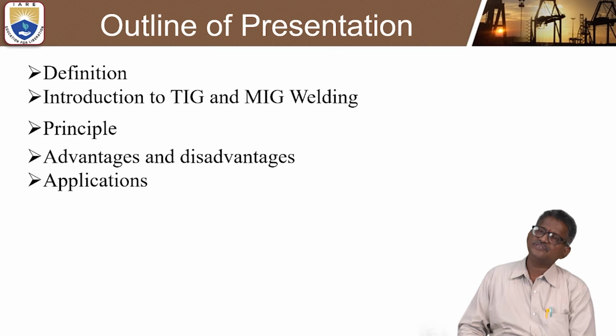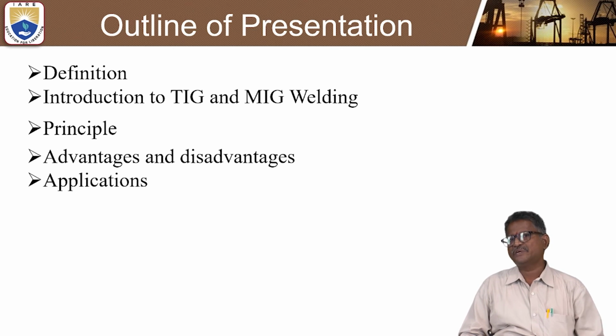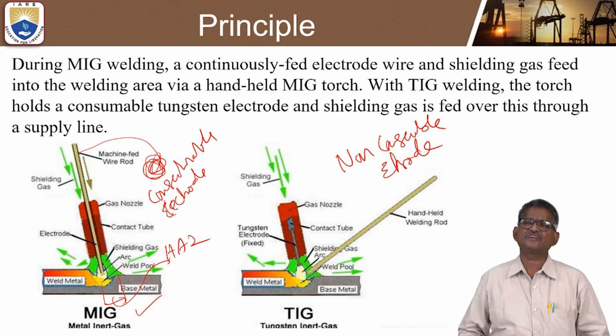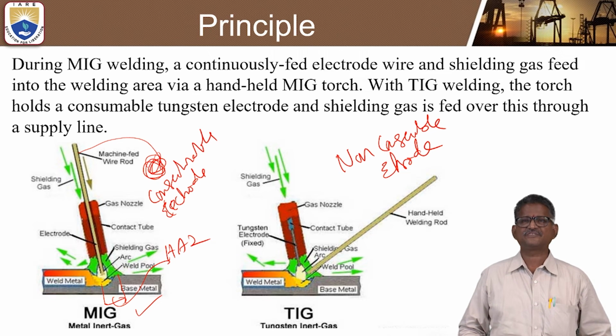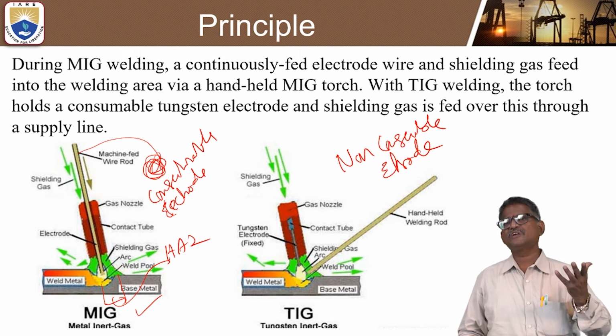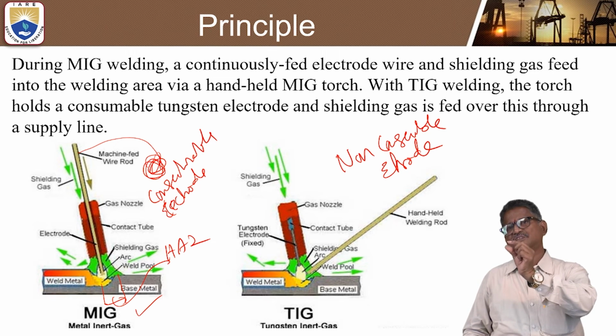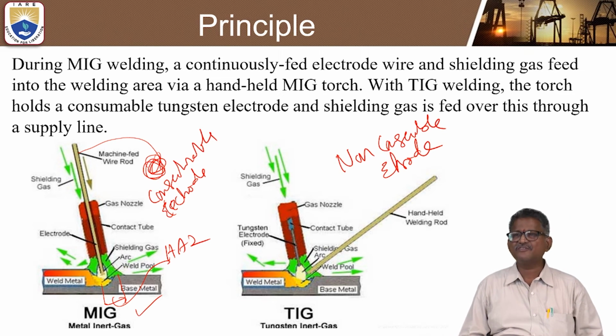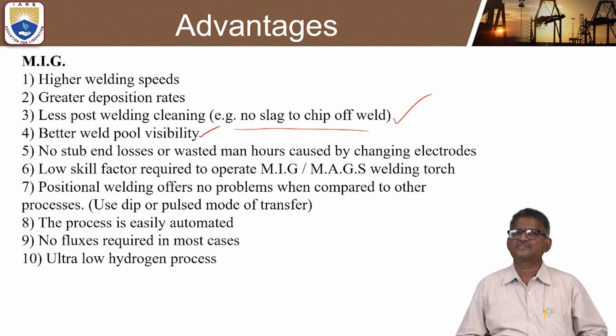The basic principle involved is a continuously fed electrode wire, and shielding gas is fed through the area, so MIG welding means a continuously fed electrode. Consumable electrode is used, whereas TIG welding uses a non-consumable electrode such as a tungsten electrode. Okay, and shielding gas is fed through the supply line.